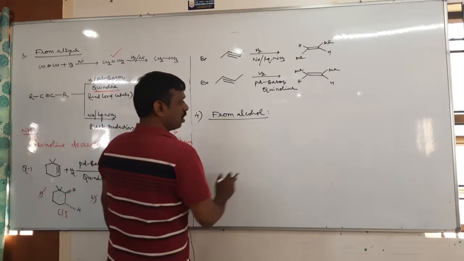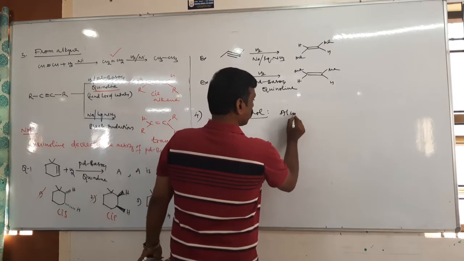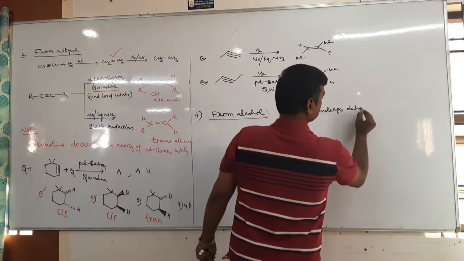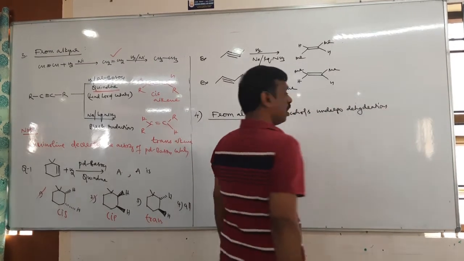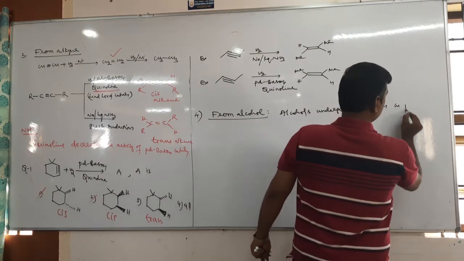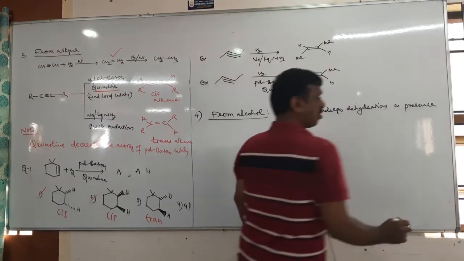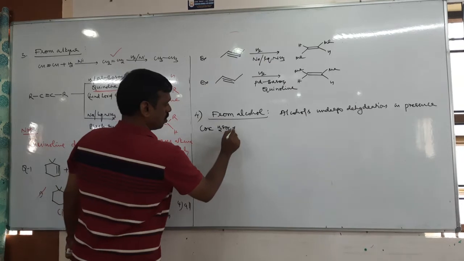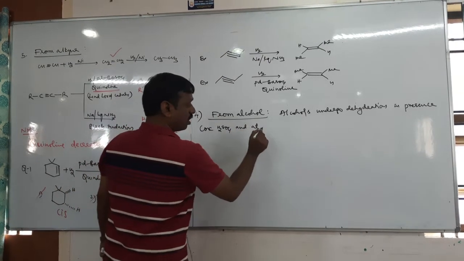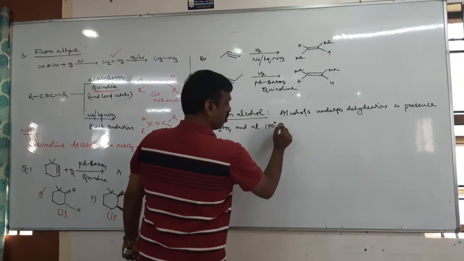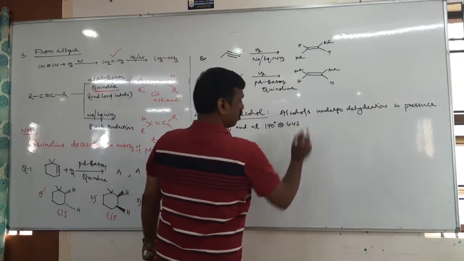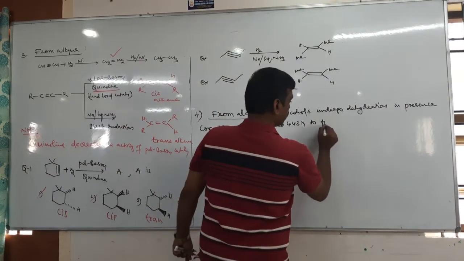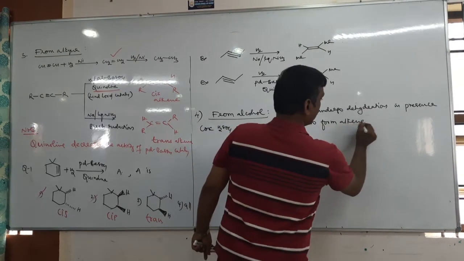So alcohols undergo dehydration in presence of concentrated sulfuric acid at 170 degrees Celsius or 443 Kelvin, temperature is important, to form alkene.